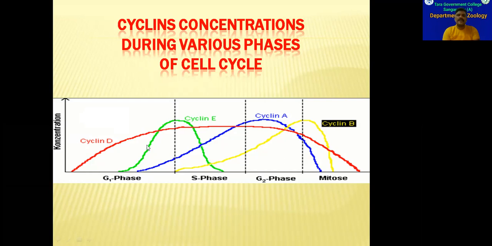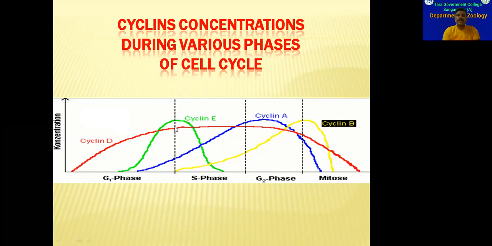So red one is cyclin D, green one is cyclin E, and blue one is cyclin A, and the yellow one is cyclin B. So here we can see, as per this graph, that at the beginning of the G1 phase, cyclin D will not be there at all. That means cyclin D concentration will be 0, and the production will be initiated. At the end of the G1 phase, cyclin D production reaches maximum stage.